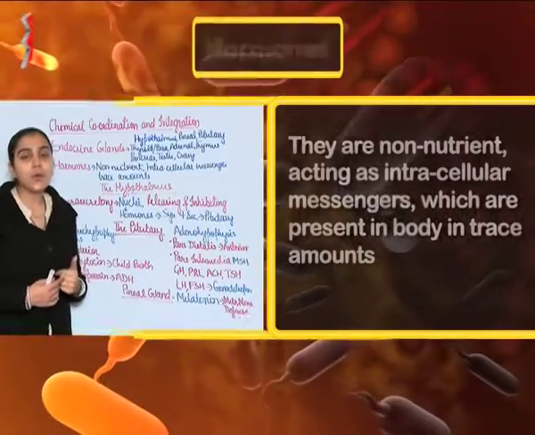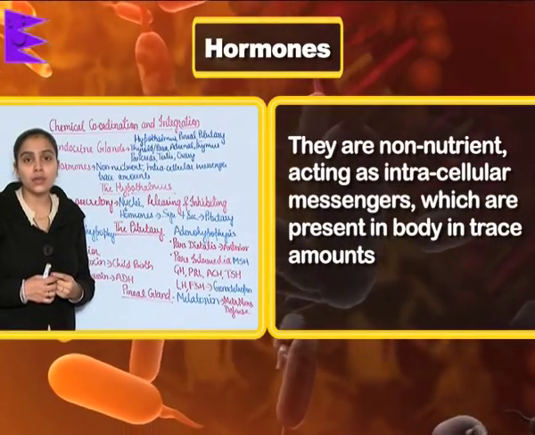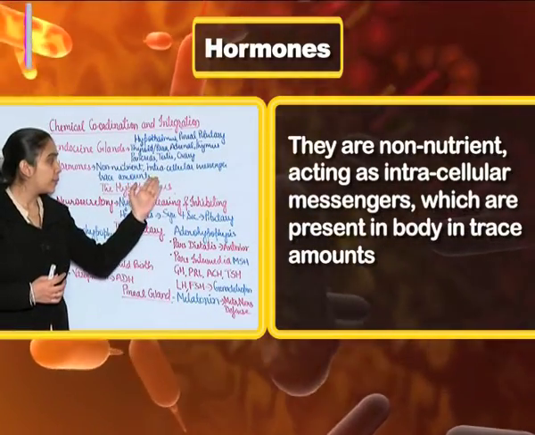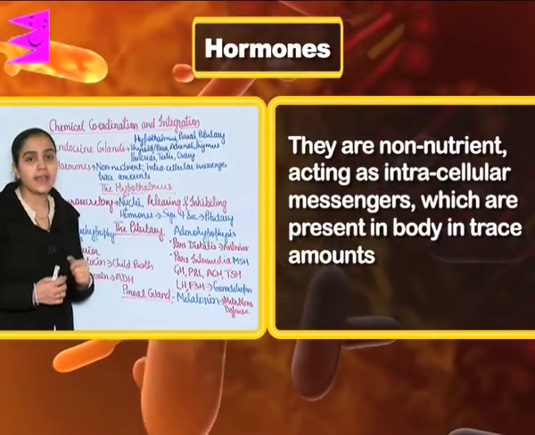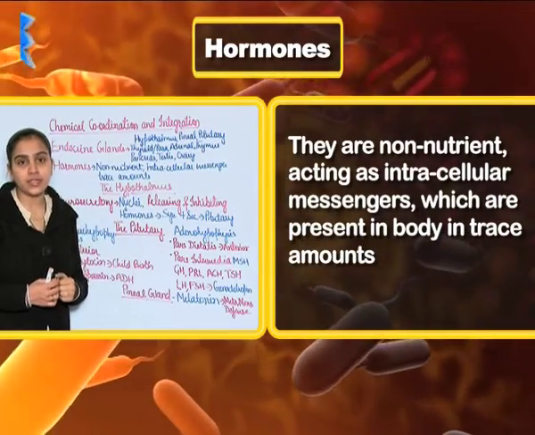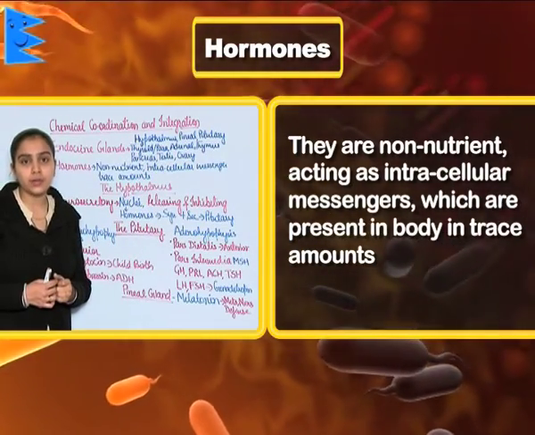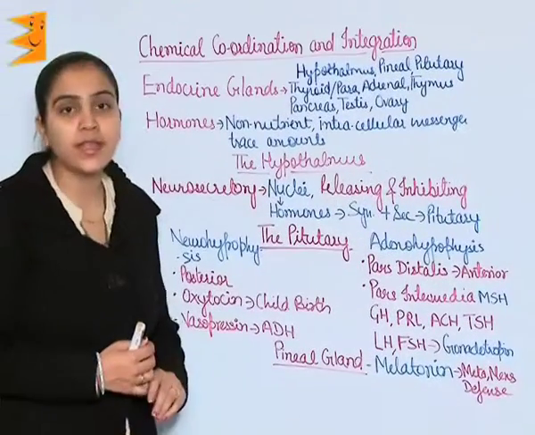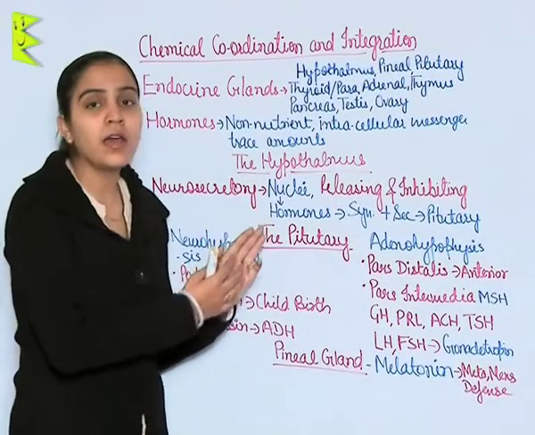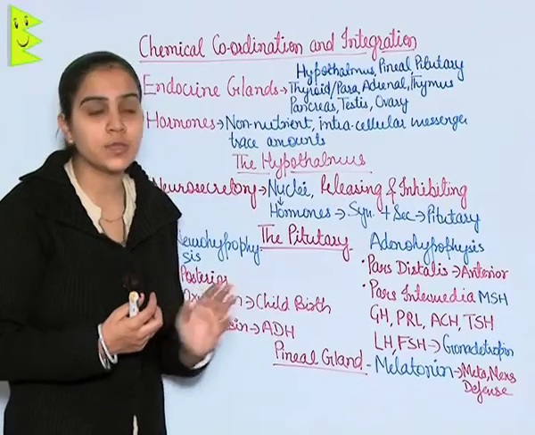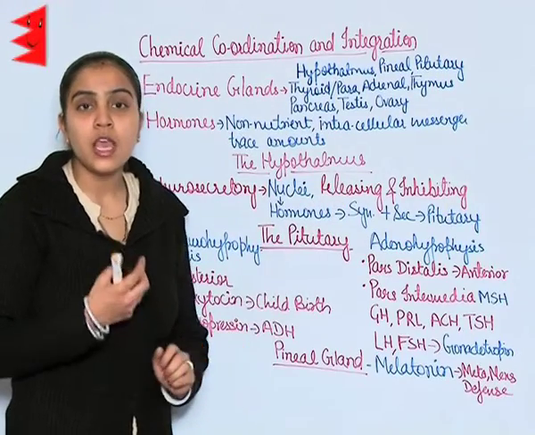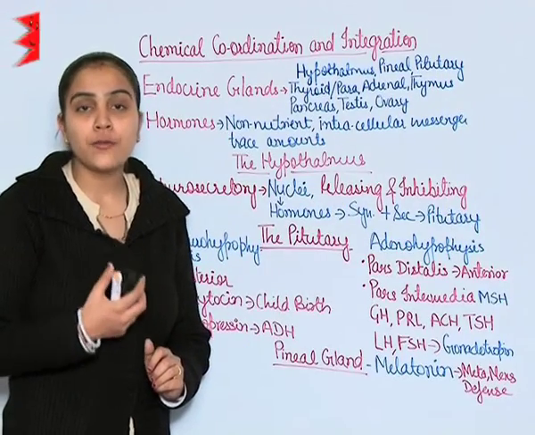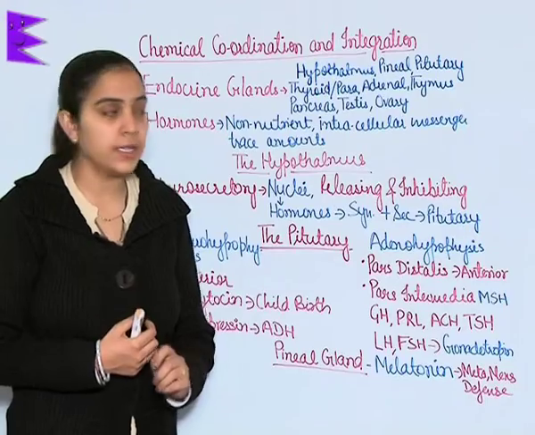Hormones. Hormones are nothing but non-nutrient chemicals which act as intercellular messengers and are produced and present in the body in trace amounts. The hypothalamus. There are neurosecretory cells present in the hypothalamus which form nuclei from which hormones are released.